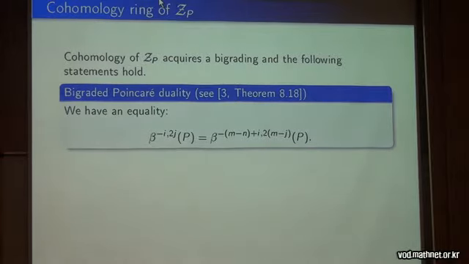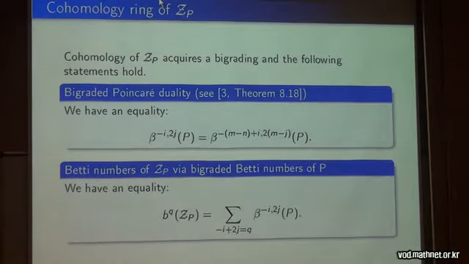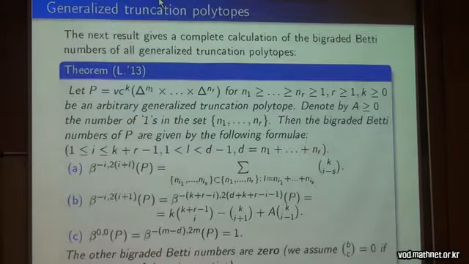But what we know is they behave nicely when K is not an arbitrary complex, but P is a simple polytope. Then they have bigraded Poincare duality. They obey it. And they also have the following relation to the Betti numbers of the moment-angle manifold. So the cohomology component is just the sum of bigraded cohomological components from the Buchstaber and Panov theorem. And so the dimensions are just the sum of bigraded Betti numbers.